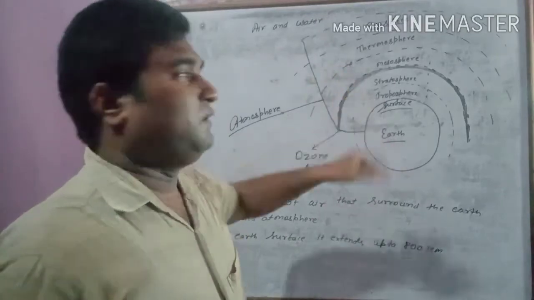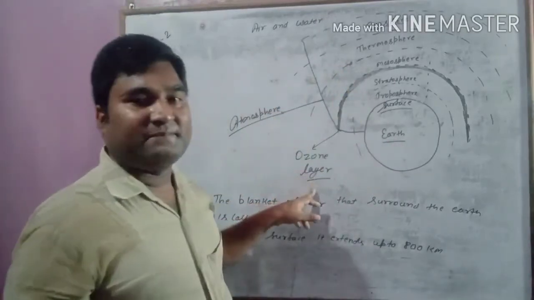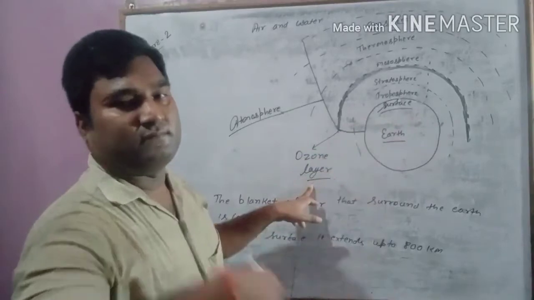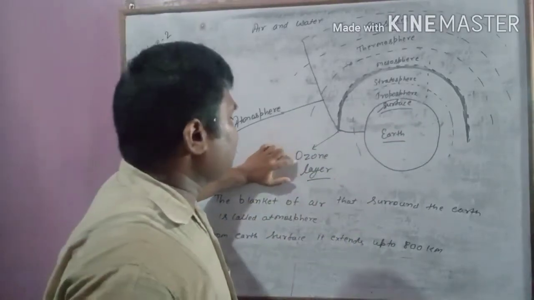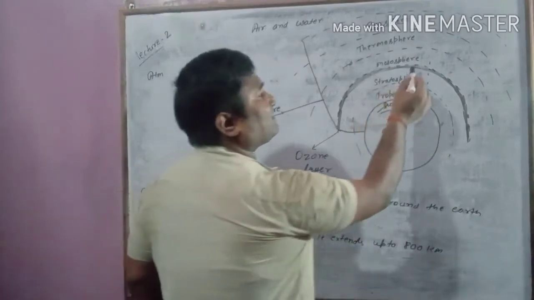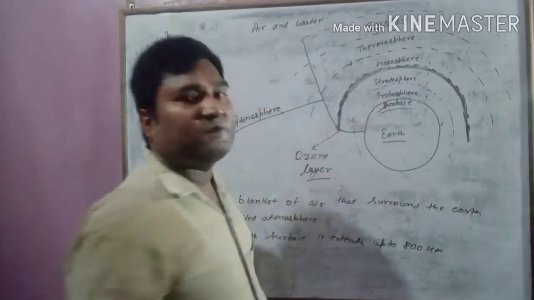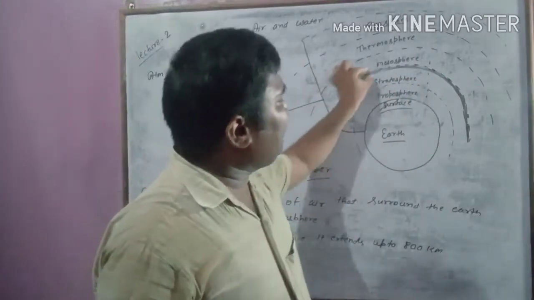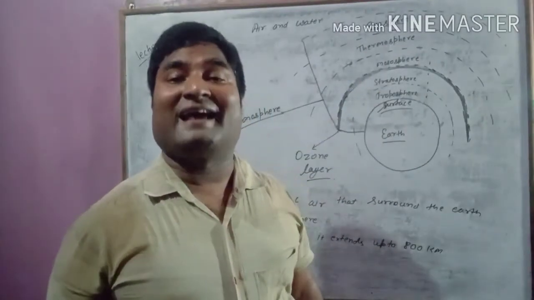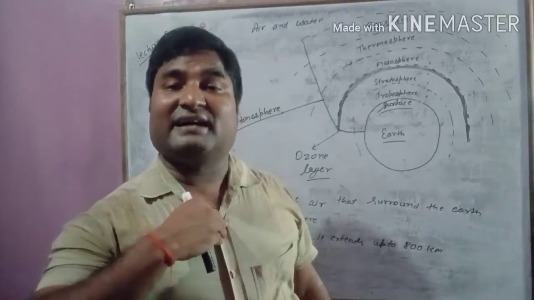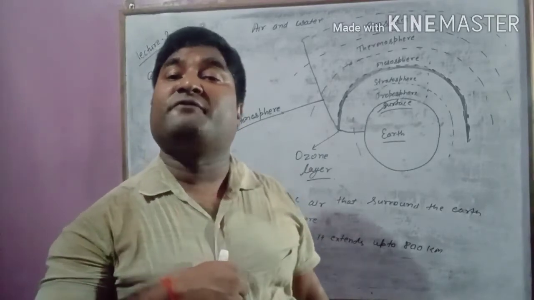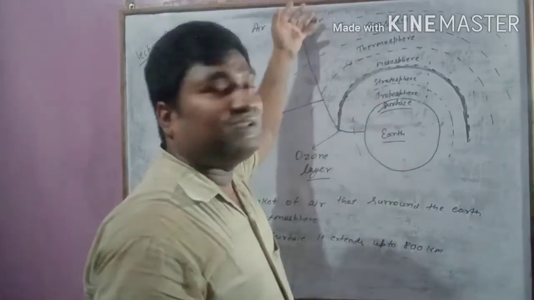One more important thing that I will say ahead in this video. This is the ozone layer. At the upper part of the stratosphere there is a layer of ozone gas, and this ozone gas protects us from the harmful UV radiation of the sun.